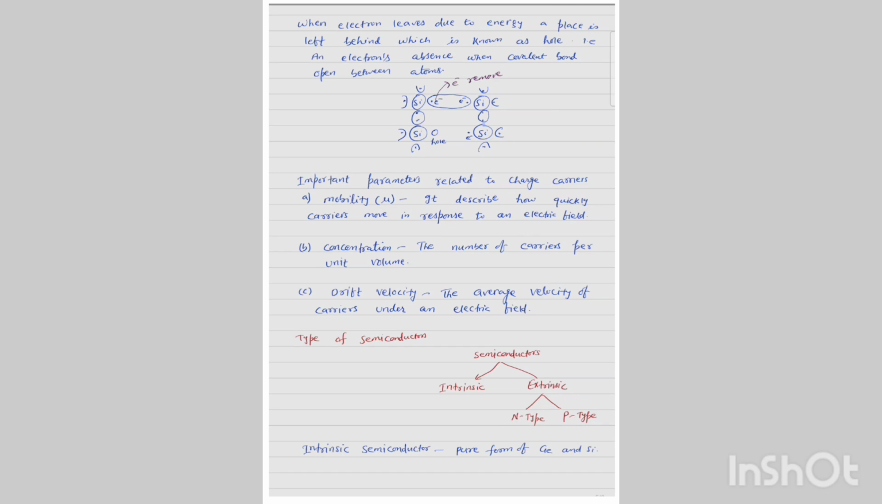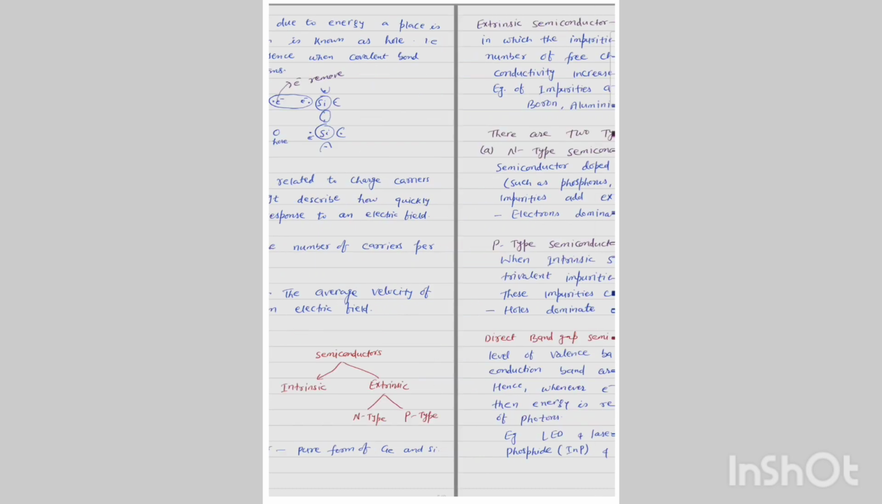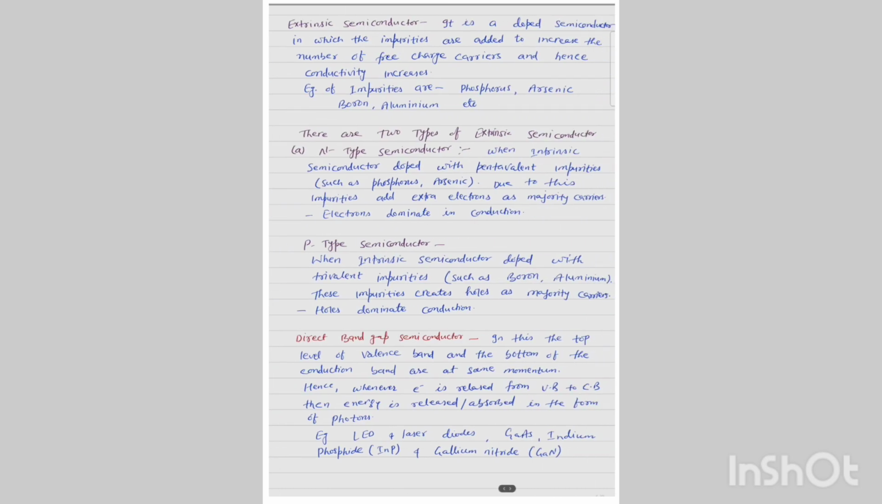Types of semiconductor. Semiconductors are intrinsic and extrinsic, and extrinsic are N-type and P-type. An intrinsic semiconductor is a pure form of germanium or silicon. An extrinsic semiconductor is a doped semiconductor in which impurities are added to increase the number of free charge carriers and hence the conductivity increases. Impurities are phosphorus, arsenic, boron, aluminum. There are two types of extrinsic semiconductor, N-type and P-type.